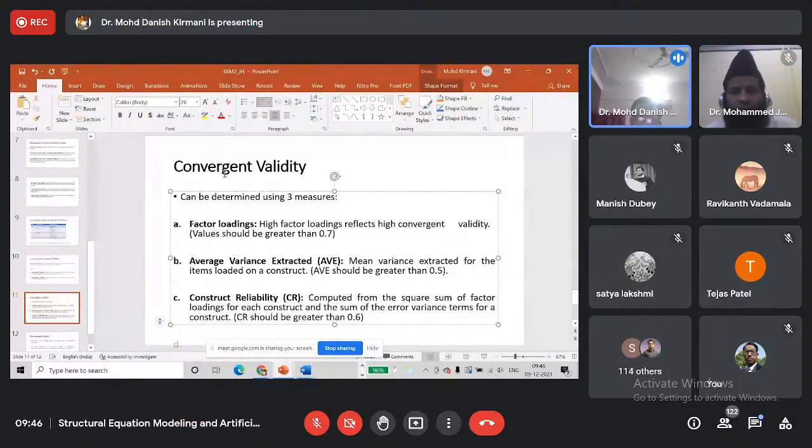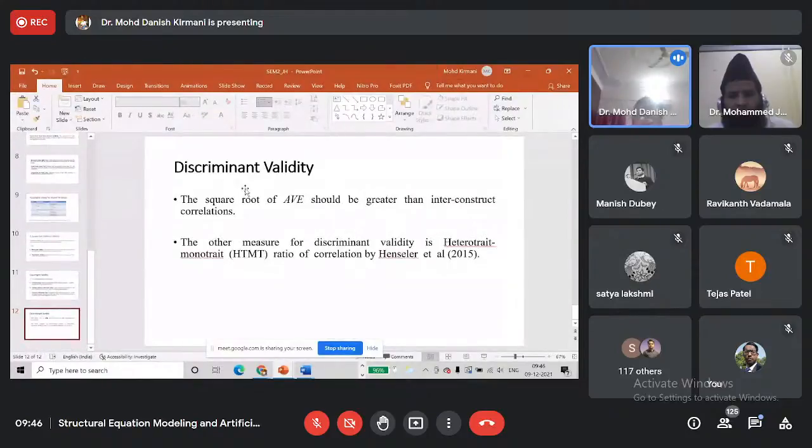So for convergent validity, if we are having high loadings, if we are having AVE values greater than 0.5, if we are having construct reliability, CR values greater than 0.6, then we call that our constructs, our latent variables, have convergent validity. Then we determine discriminant validity.